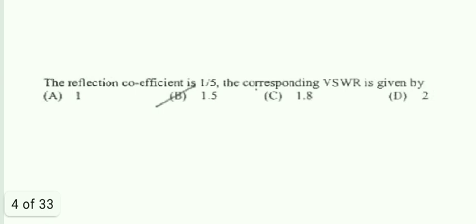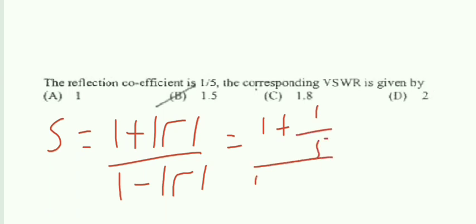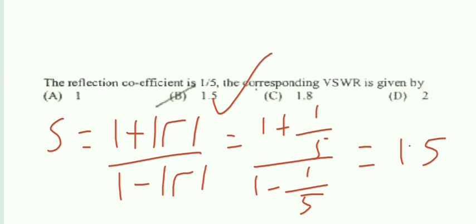Next question, the reflection coefficient is 1 by 5. What is the corresponding VSWR? We know the relationship between the reflection coefficient and the VSWR. S is equal to 1 plus gamma divided by 1 minus gamma, where gamma is the reflection coefficient, that is given as 1 by 5. So 1 plus 1 by 5 divided by 1 minus 1 by 5. It will give the answer as 1.5. So option B is the right answer.